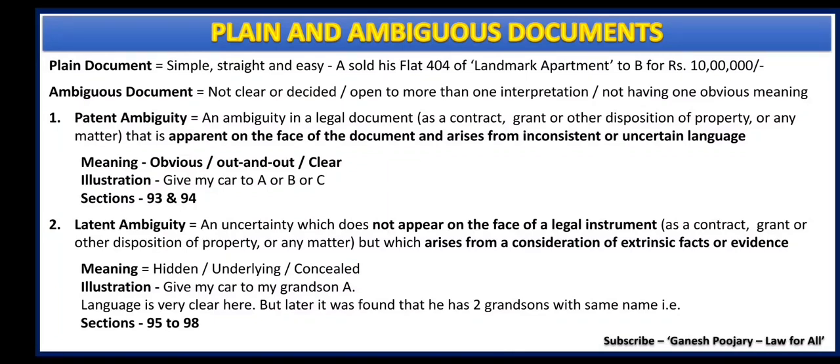In this video we are discussing patent ambiguity, which means that on the face of the document itself we see some inconsistency or some uncertain language, and we have discussed the illustration of Mr. X giving his car to A or B or C. Now we are not very sure whether to give it to A or to B or to C. That is the ambiguity which is very clear on the face of the document itself, which is called patent ambiguity. To understand this more, let us get into sections 93 and 94 along with illustrations, charts and case laws.